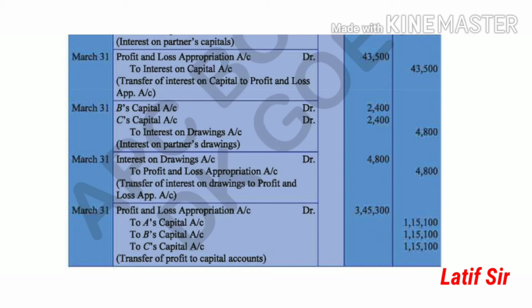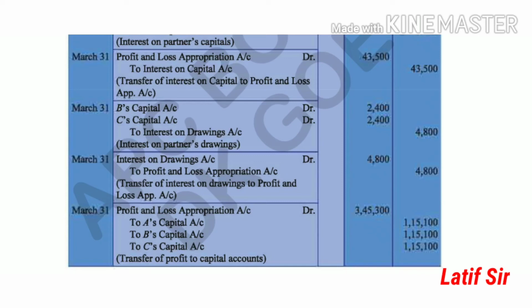Next is P&L appropriation, interest on capital. Next B, C to interest on drawings; interest on drawings is transferred, and again interest on drawings to P&L appropriation. One is transferred to capital account, another to P&L account. Both accounts are affected, capital account and P&L appropriation. And last, you can see the last entry, P&L appropriation 3,45,300 has been distributed between the 3 partners. This is the profit transferred in equal proportion, as they have the same ratio. So in all the entries, first the amount is posted to P&L appropriation, next to the partners' capital account. In this way the posting has been done.